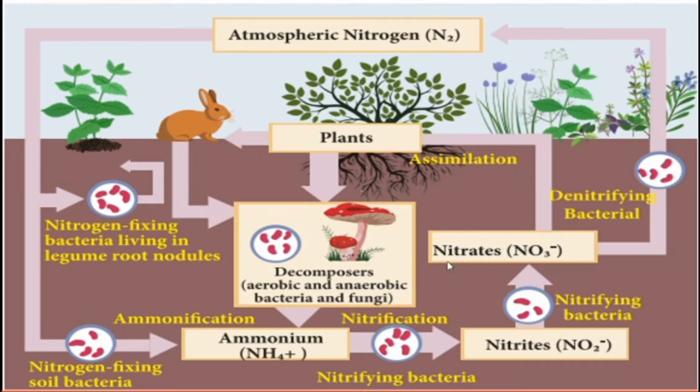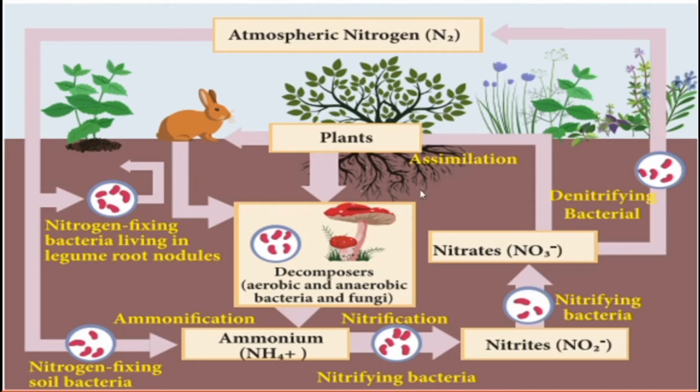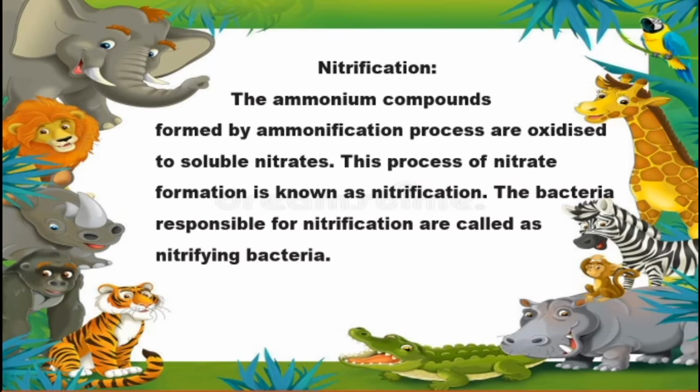Nitrogen fixed in soil by bacteria is converted into ammonium by ammonification. After that comes nitrification, where nitrifying bacteria produce nitrates. Then the denitrifying bacteria return it to atmospheric nitrogen. Nitrification: look at the ammonium components.